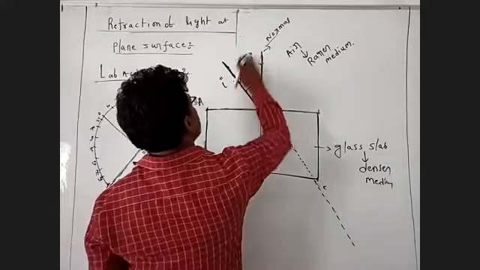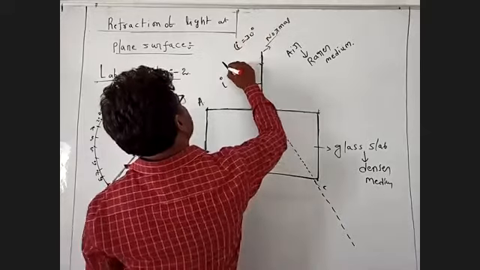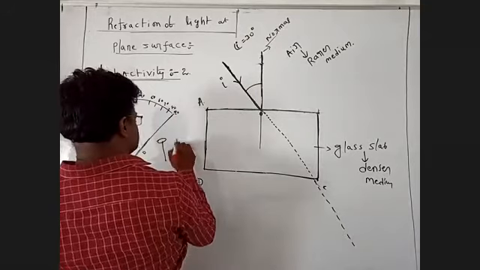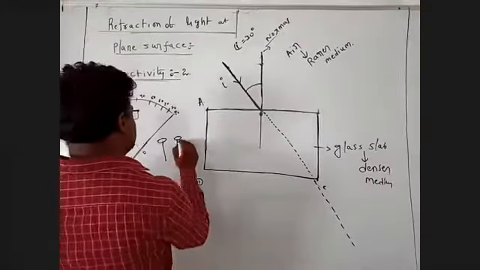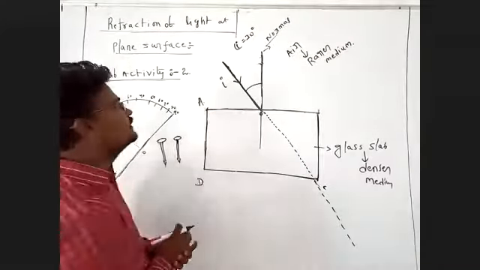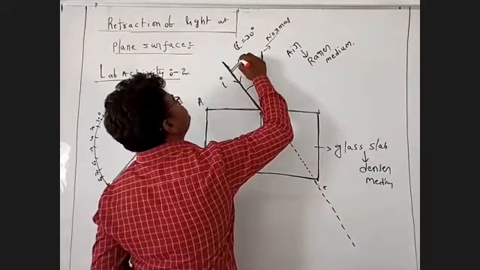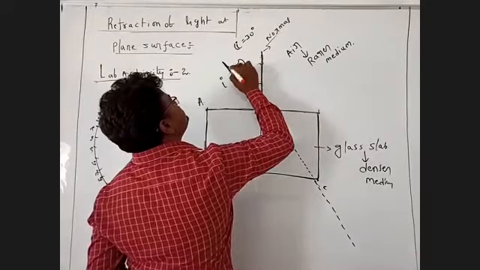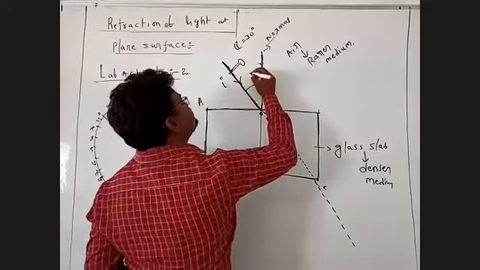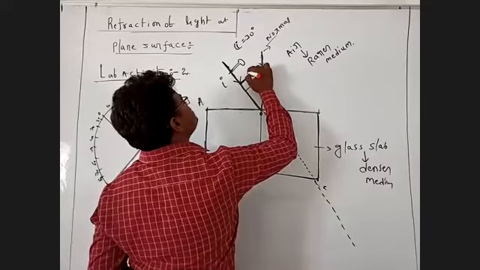Next, I'm taking two pins. This is pin number one. This is pin number two. The pin is stuck here, inserted at this point on this line. One more pin is inserted on this line.